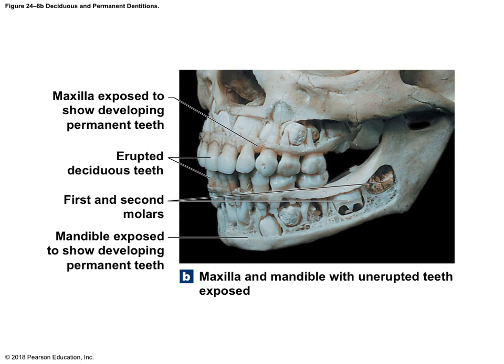Here's a picture where we see a skull with the maxilla and the mandible, and you can see the unerupted teeth being exposed. So these teeth down here, they have not yet pushed out of the gum. And so all these teeth on the top here, these are all baby teeth up here. So you see baby teeth, and eventually these adult teeth are going to push those baby teeth out.